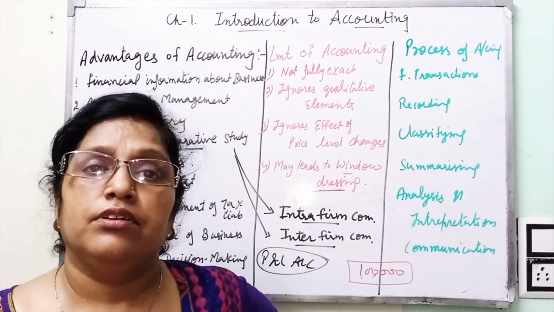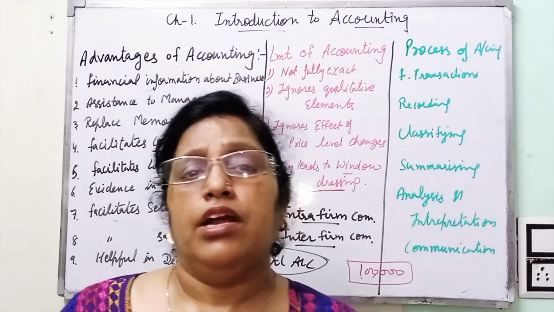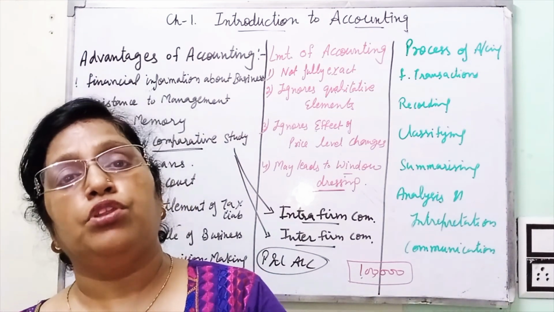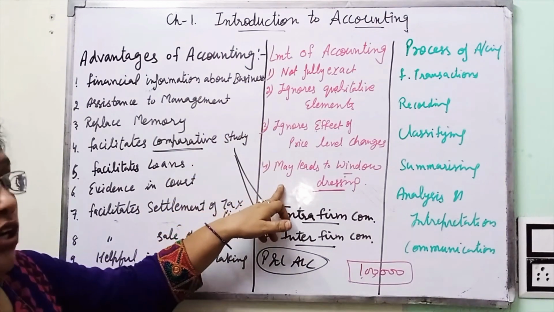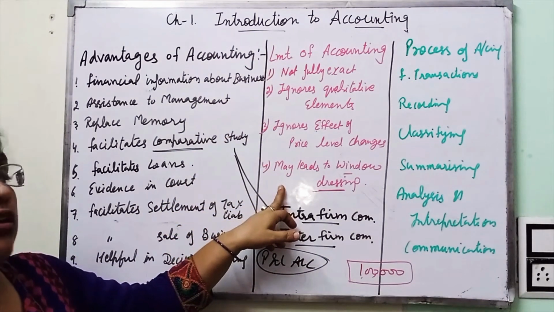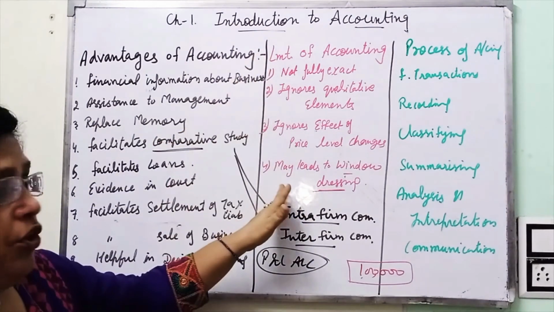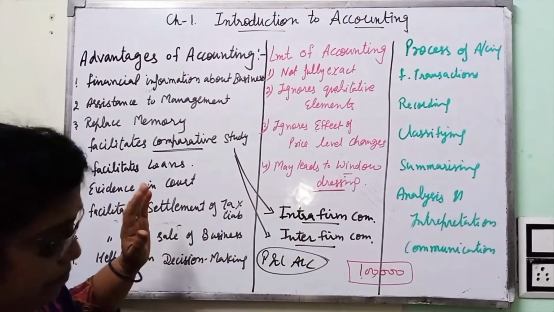outsiders, and wants to attract someone else, what will we do? We show maximum profit and our growth opportunities. So if the businessmen want to raise funds from outsiders, they show higher profit, higher income, higher production. So they can be manipulated. These all are the limitations of accounting.